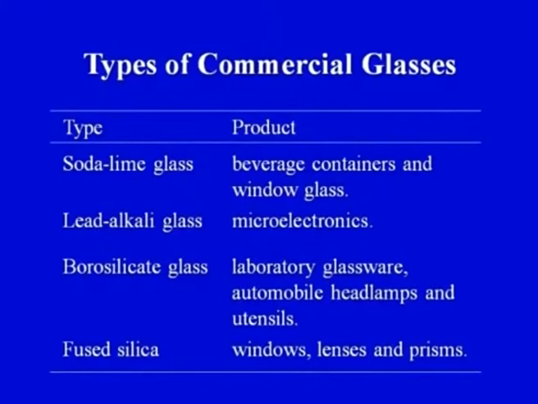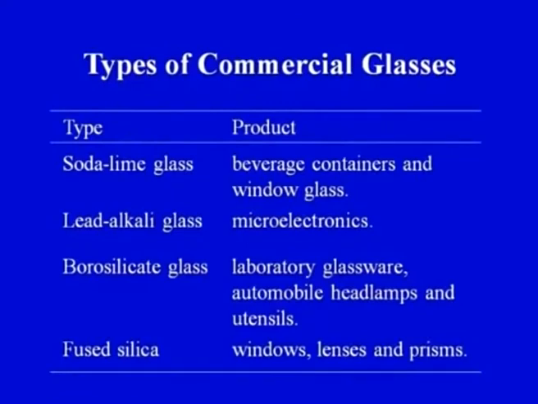So borosilicate glass is used in laboratory glassware, wherever we are doing experiments at higher temperatures, and also in automobile headlamps and utensils. Wherever the glass would be subjected to slightly elevated temperature, borosilicate glass will find a lot of applications. Fused silica glass is used for windows, lenses and prisms.